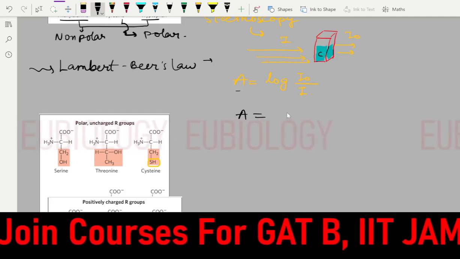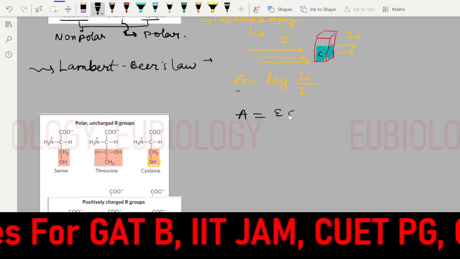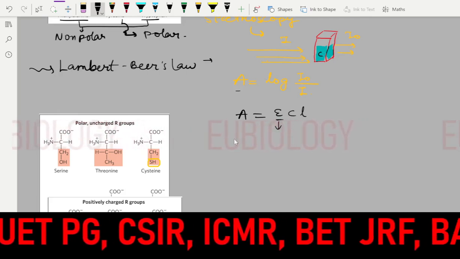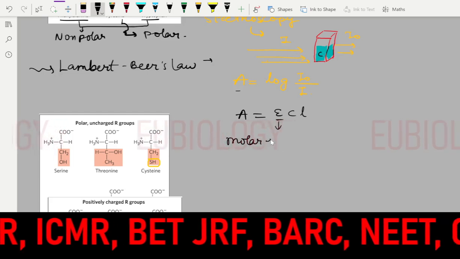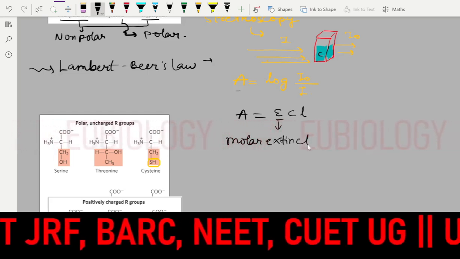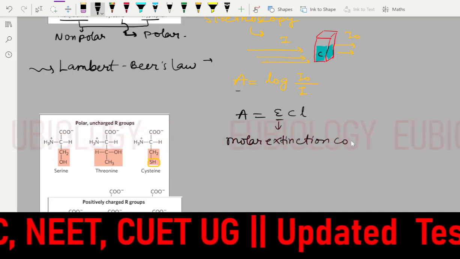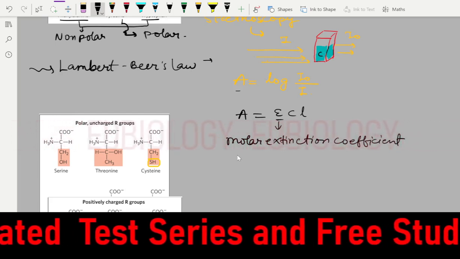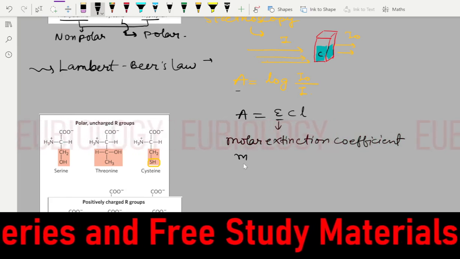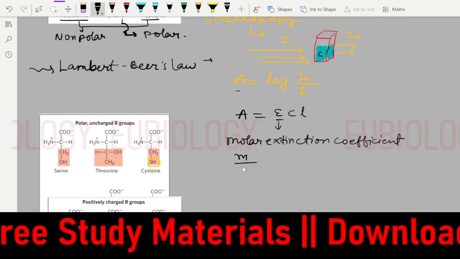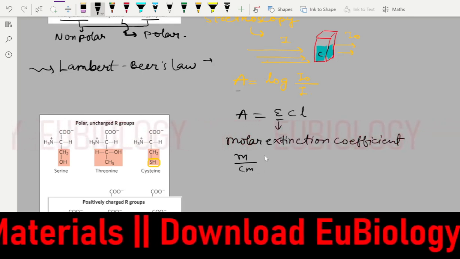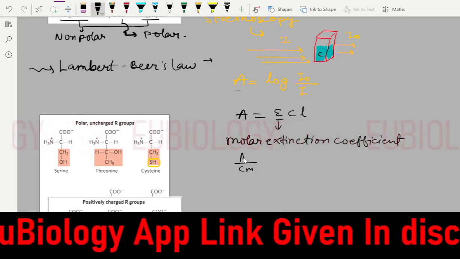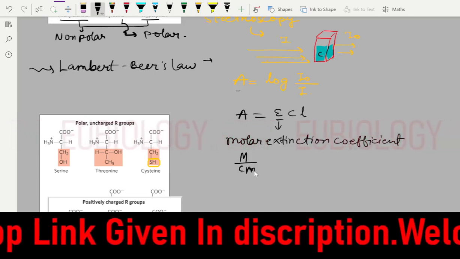According to the concentration, the absorbance will be equal to epsilon times C times L. What is epsilon? It is the molar extinction coefficient. Its unit will be per mole per centimeter.